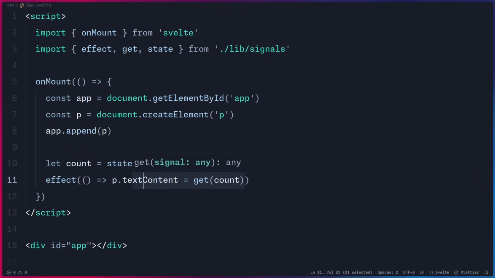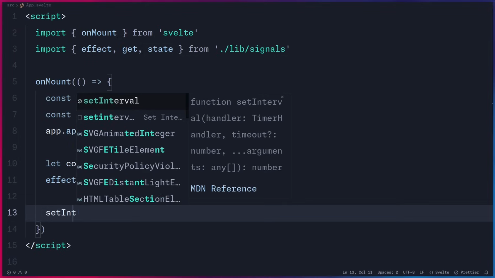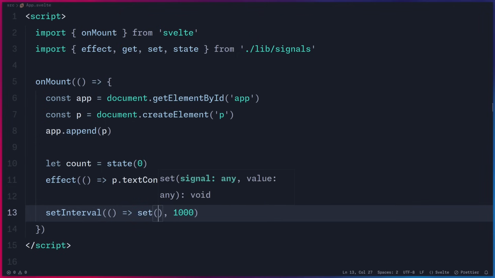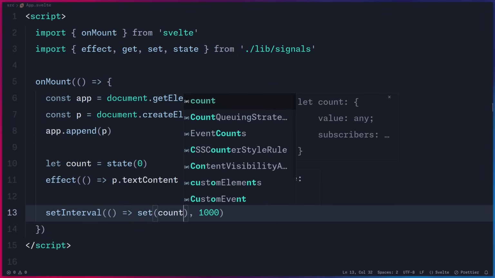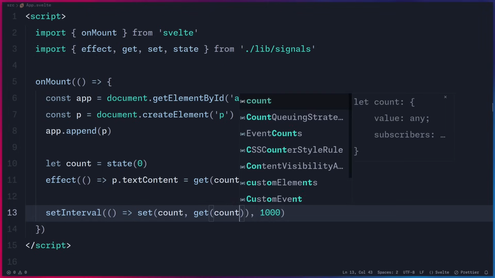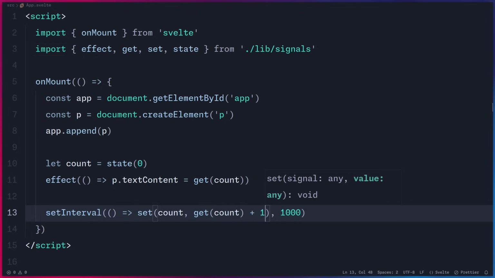So now the function is going to be added as an active effect, and then when we read the signal, it's going to ask itself, alright, who called me, right? And then it's going to add this function to its subscribers. Alright, so the only thing that we have to do is update the signal. And I'm going to be lazy and use a setInterval. So let's say 1 second, and here we can import set. So we can pass the count signal and the new value, which is going to be using get count, and then we can say +1.